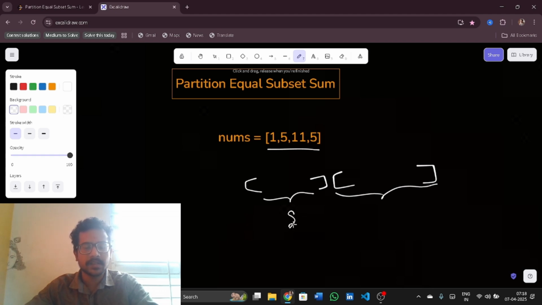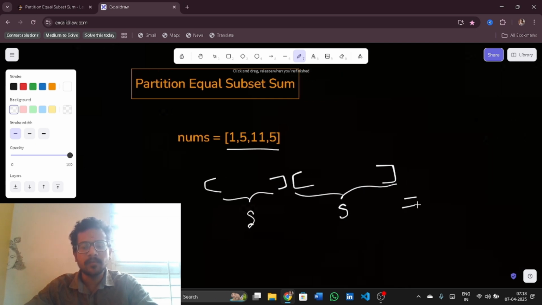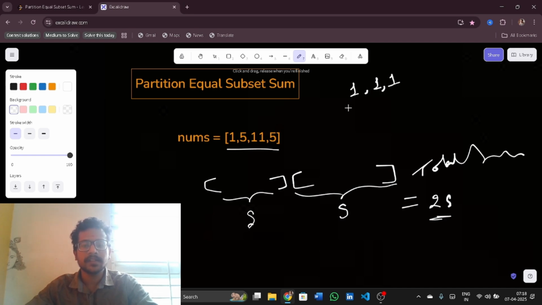So if I take this as sum s, then the total sum will be 2s, and this 2s will be equal to the total sum. Now, let me write a condition: if I have 1, 1 and 1, it is impossible to take a partition from this, because if I take this as one partition and this as another partition, one has a sum of 2 and the other has a sum of 1.